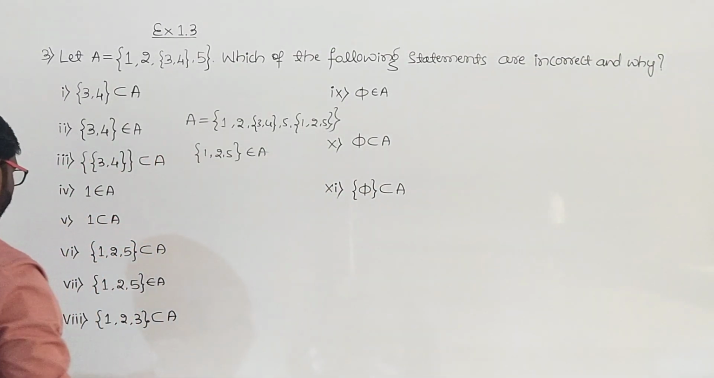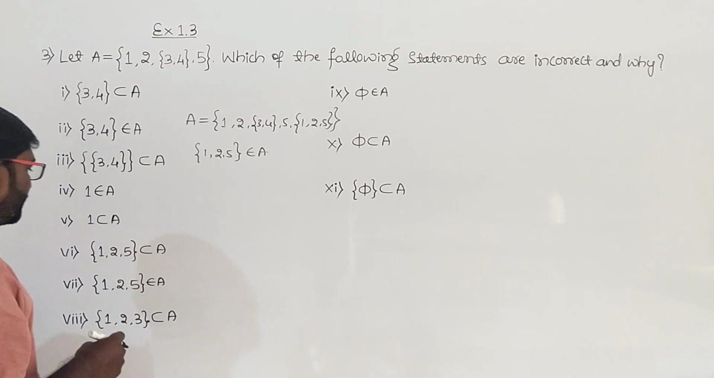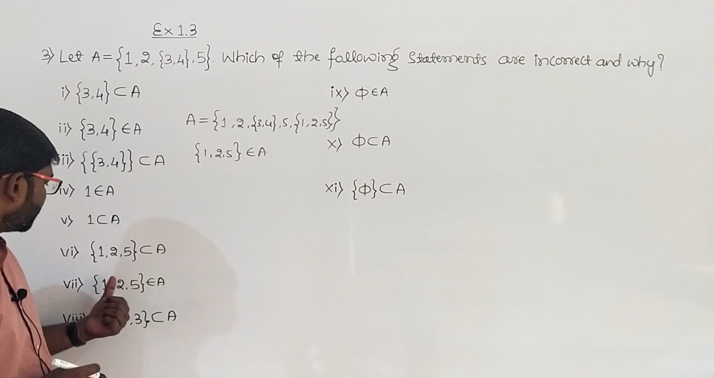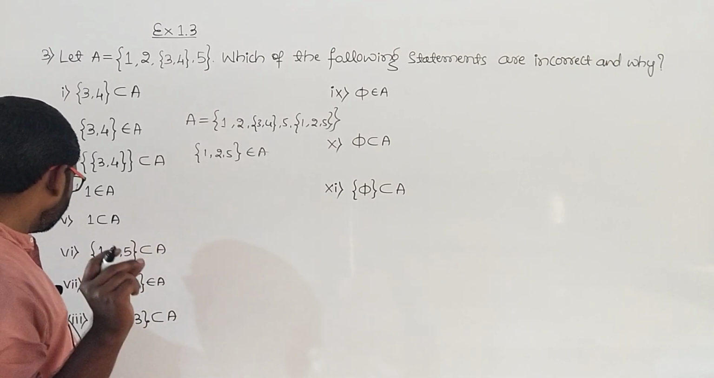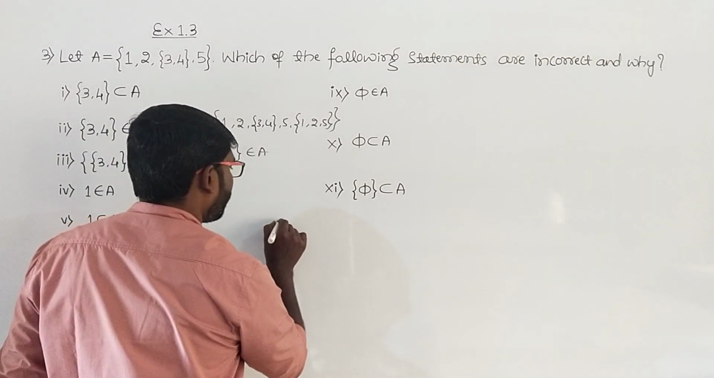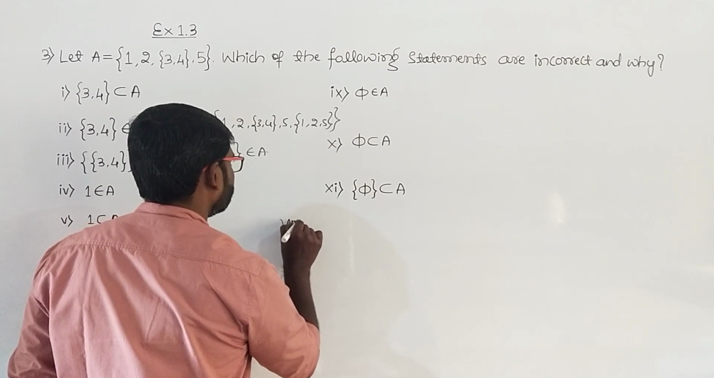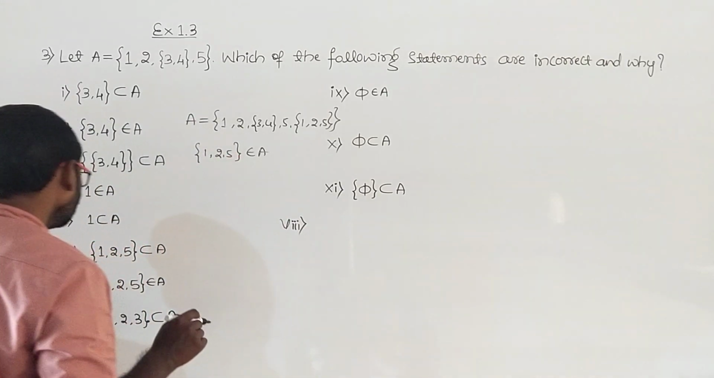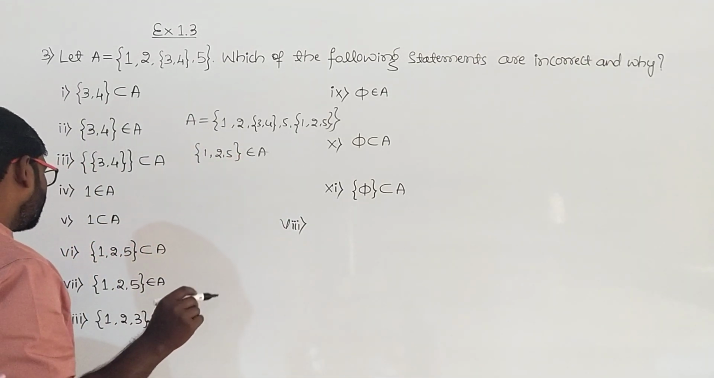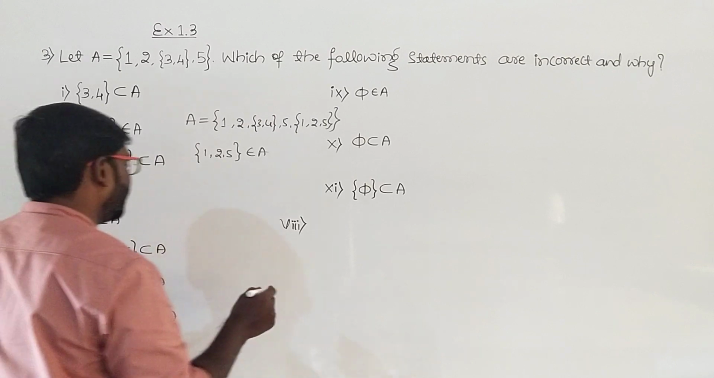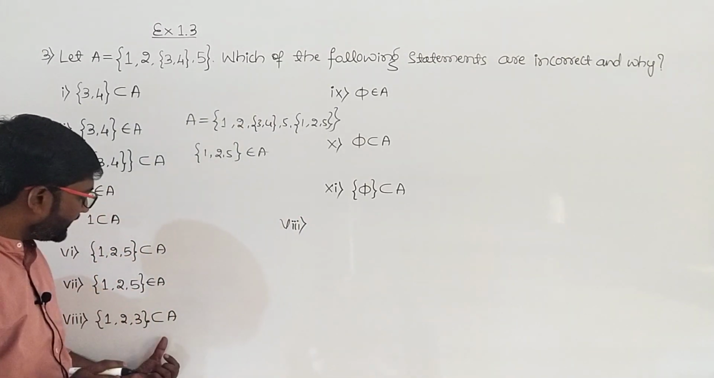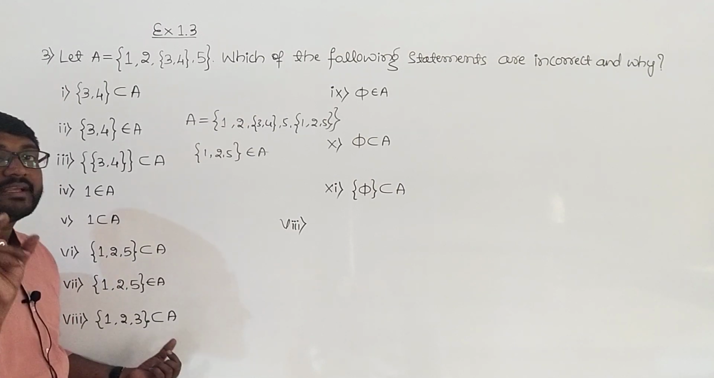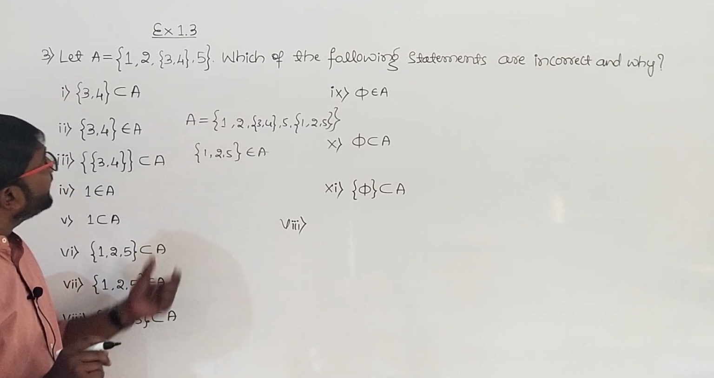The seventh one is 1 comma 2 comma 2 comma 5. We are done with the seventh one, and then we'll take up the eighth one. 1 comma 2 comma 3 is a subset of A. See here, 1 comma 2 comma 3 is a subset of A, which is incorrect because 3 doesn't belong to the set A.